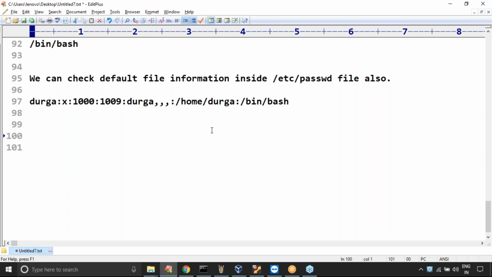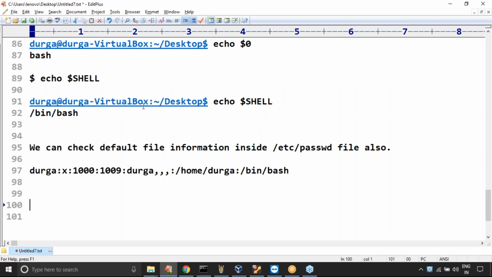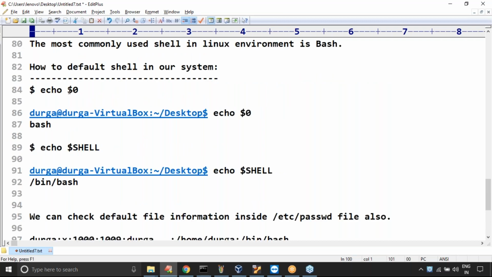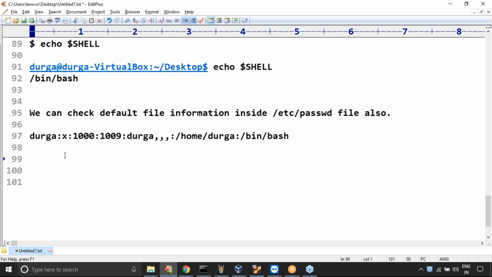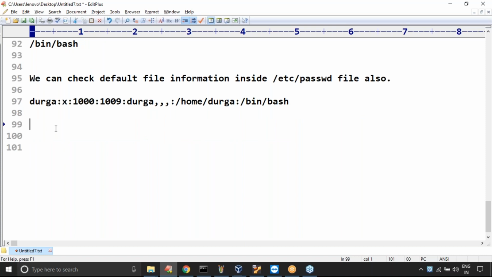So how to check the default shell available in my system? There are various ways: echo $0, echo $SHELL. Next, this is the thing you should be aware of: in the slash etc slash passwd file also the information will be there.